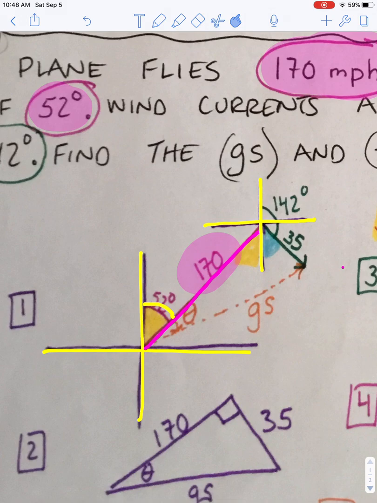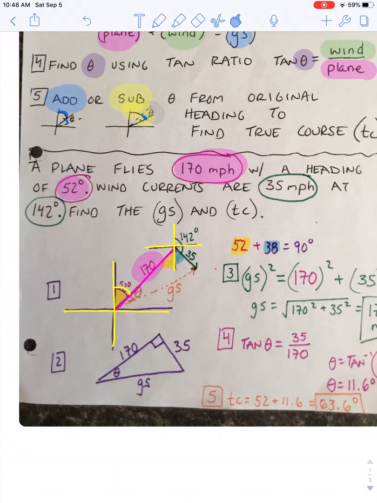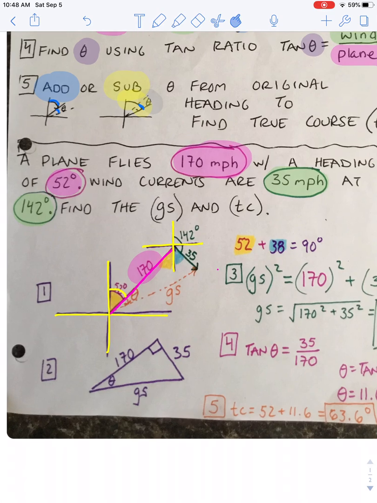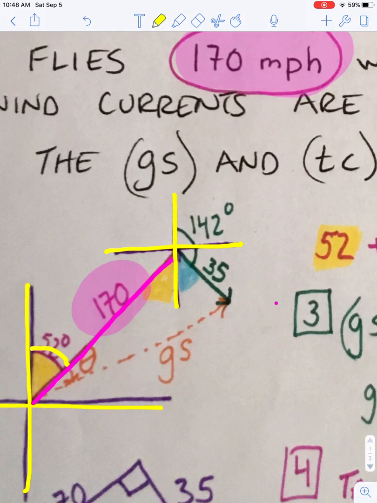So if I zoom out a little bit, let's figure out what the wind is doing to our plane. It says wind currents are 35 miles per hour at 142 degrees. So I go back to my drawing, 142 degrees. I'm going to start at 0, go to 90, go a little bit further. That's my 142 degree angle, and I'm going to go ahead and make my wind come out here.